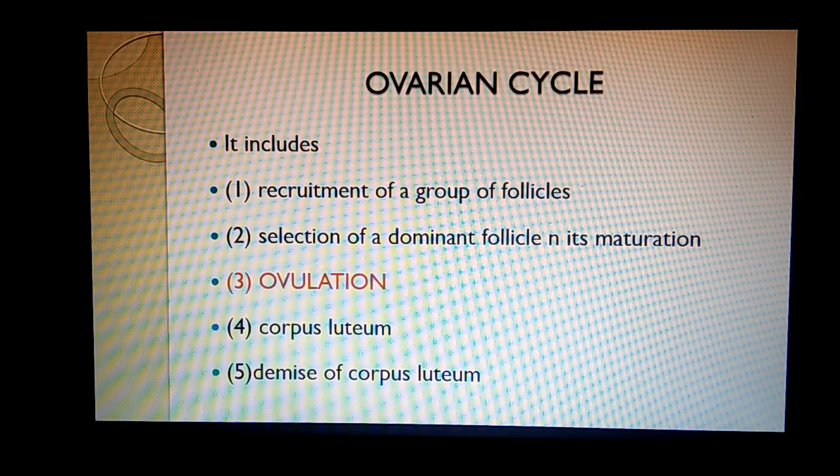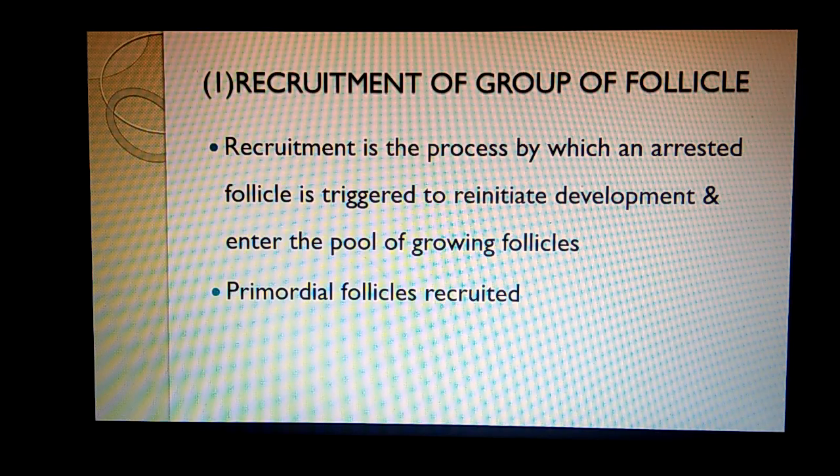So if we see, the ovarian cycle includes the recruitment of a group of follicles. The second, the selection of a dominant follicle and its maturation. Third is ovulation. Fourth is corpus luteum. And fifth stage is demise of this corpus luteum. So recruitment. Recruitment means the inclusion of the follicles into the growth phase.